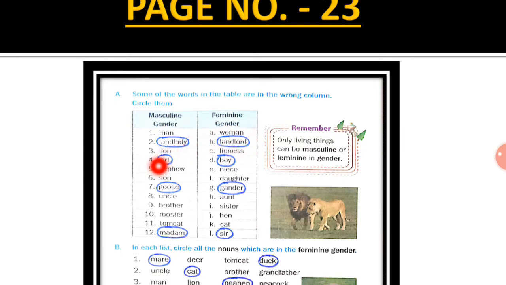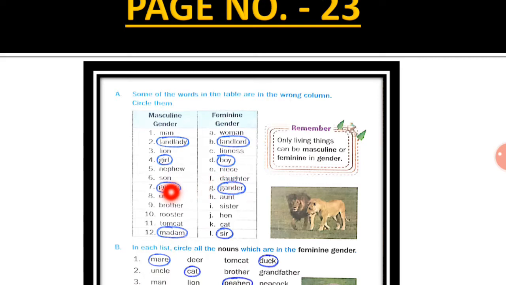Now the next one is lion. Lion is masculine gender, it is correct. Lioness, it is also correct. Now girl. Girl is not a masculine gender, it is a feminine gender. So this is also wrong, so you have to circle it. Boy. Boy is masculine gender, so it is written under feminine gender, so it is wrong, so you have to circle it. Nephew, niece, this is correct. Son, daughter, it is also correct.